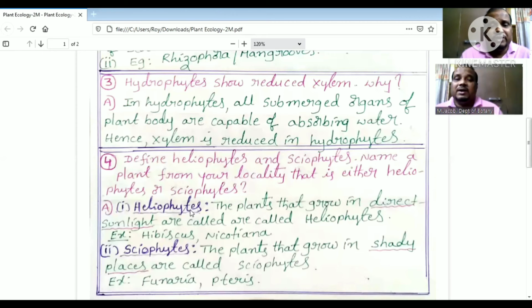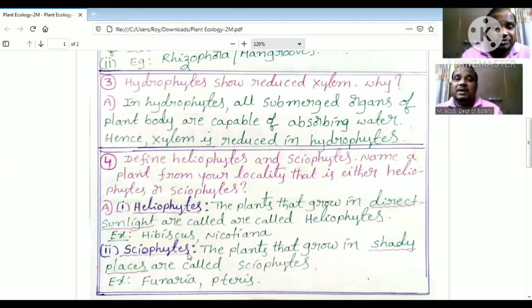So heliophytes means the plants that grow in direct sunlight are called heliophytes. Hibiscus and Nicotiana, etc. are examples of heliophytes.